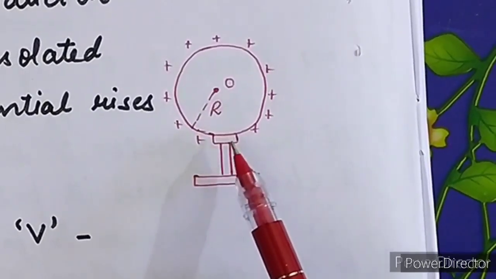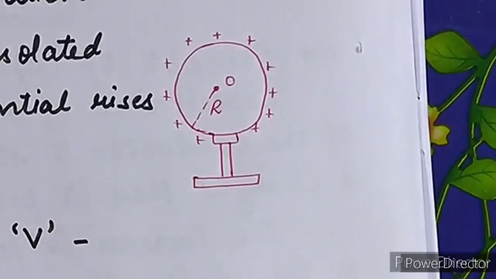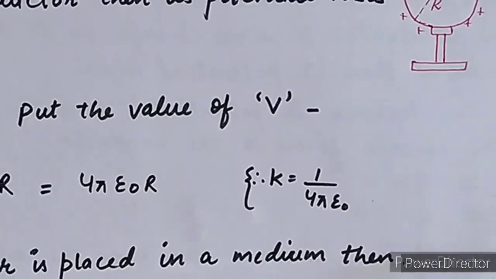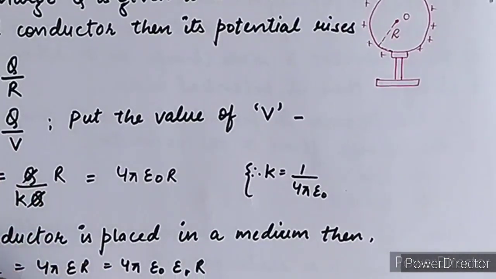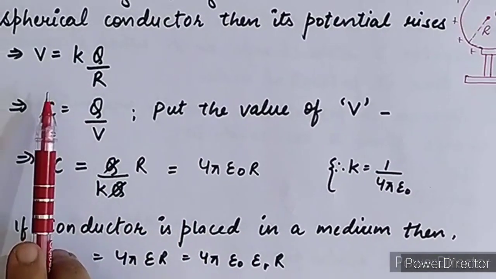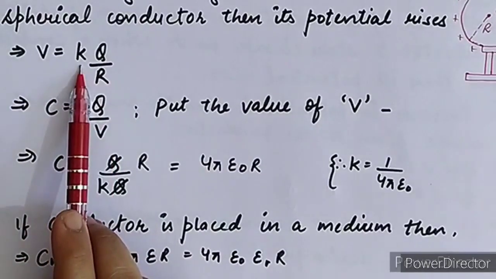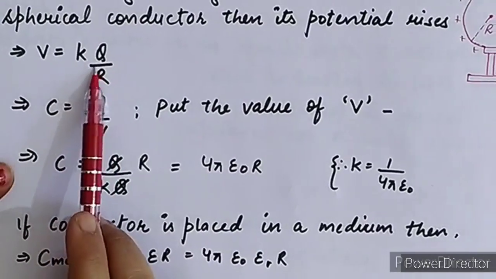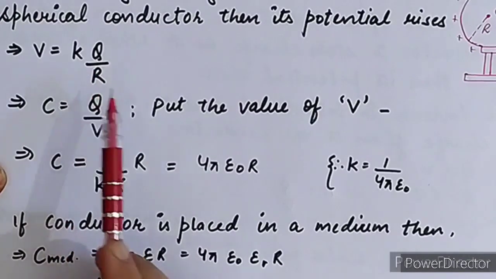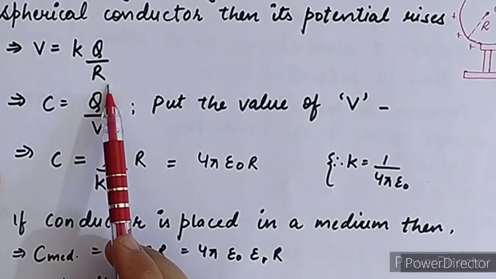While calculating the value of capacitance, first we have to calculate the value of potential. In our previous chapter, we learned about the potential. So potential is equal to kq upon r. K is your electrostatic constant, Q is the charge which is uniformly distributed on an isolated spherical conductor, and R is the radius of the spherical conductor.